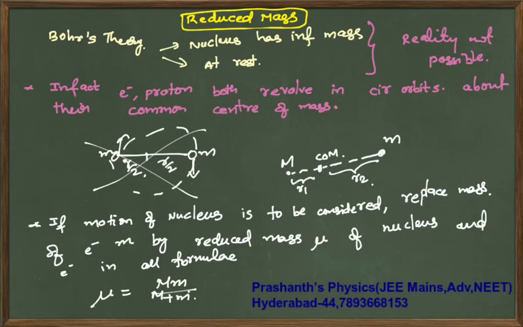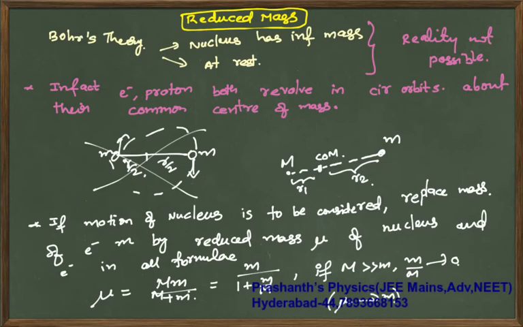Why should we do this? Because your rotation is not about the nucleus, it is about the center of mass of this combination. So what is μ? You can rearrange it and write it as small m by 1 plus small m by capital M. If capital M is very much greater than small m, then small m by capital M tends to 0, so your reduced mass will become equal to m. Using this idea you are supposed to do the questions.